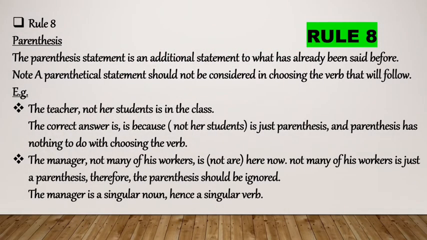Next, rule number 8: parenthesis. A parenthetical statement is an additional statement to what has already been said before. A parenthetical statement should not be considered in choosing the verb that will follow. For example, the teacher, not her students, is in the class. The correct answer is just the parenthesis, "not her students". So we are saying the teacher is in the class. The words "not her students" are just parenthesis, and that has nothing to do with the verb.